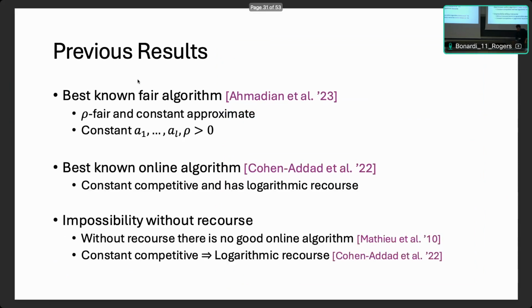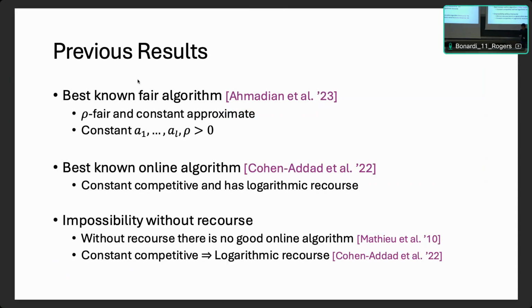Okay, let's see some previous results on this. The best known fair algorithm in the offline setting is a rho-fair and constant approximate algorithm, assuming that all the ratios and rho are constants greater than 0.